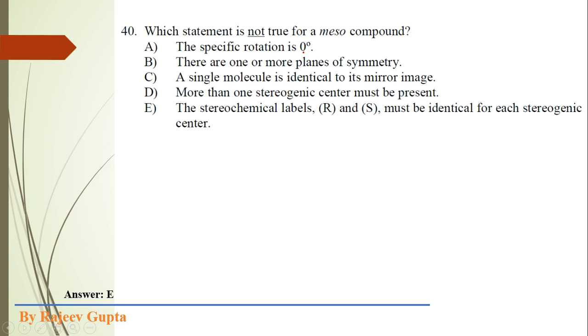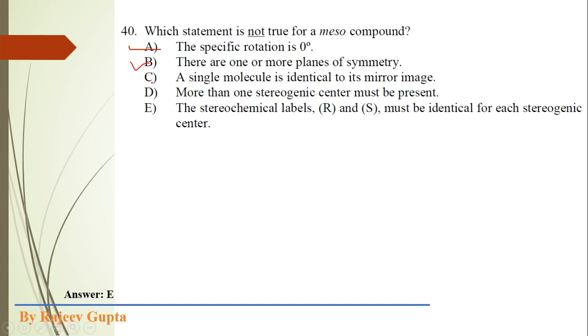the angle of plane polarized light. So okay, this is a true answer. Now option B, there are one or more planes of symmetry. Okay, this is also correct. It contains at least one plane of symmetry, or it could contain more than one plane of symmetry. Due to the presence of this plane of symmetry, the meso compounds are optically inactive and achiral.